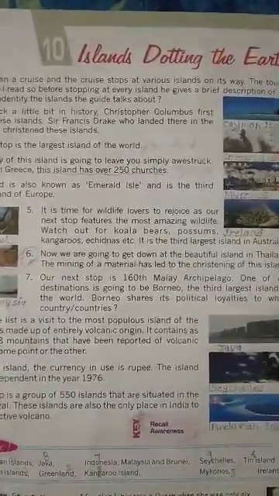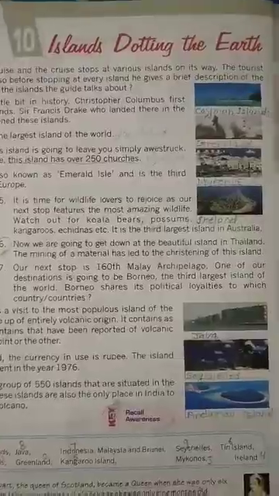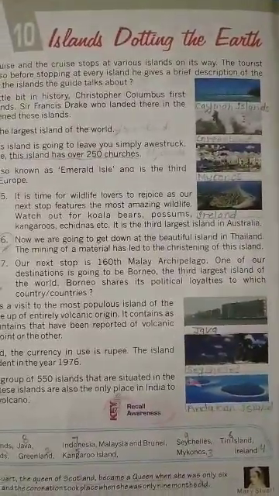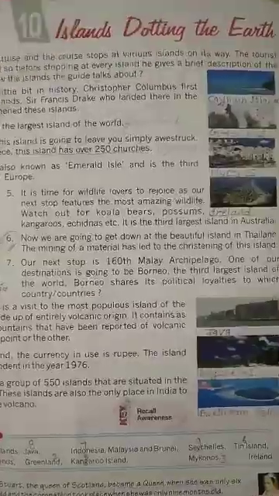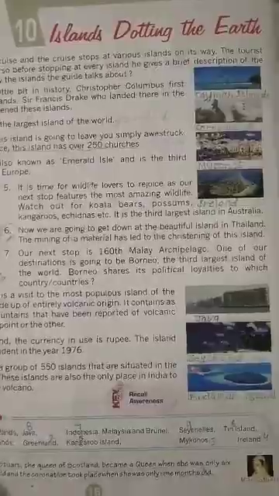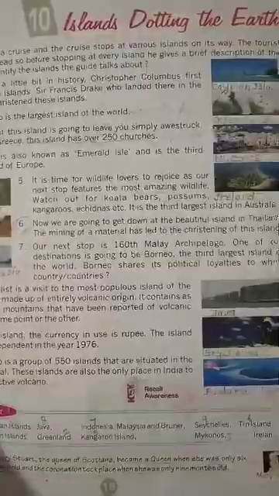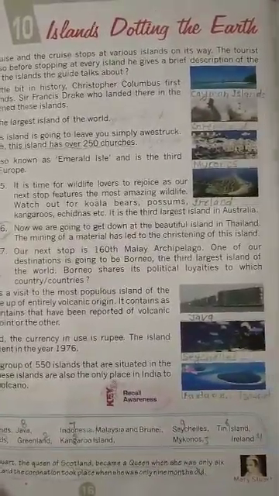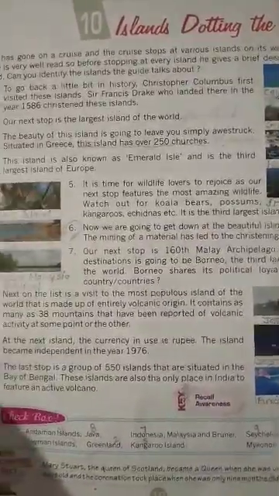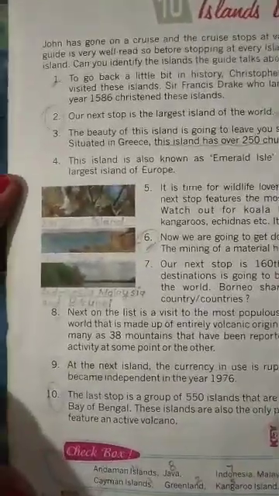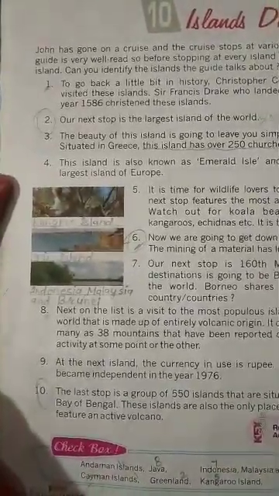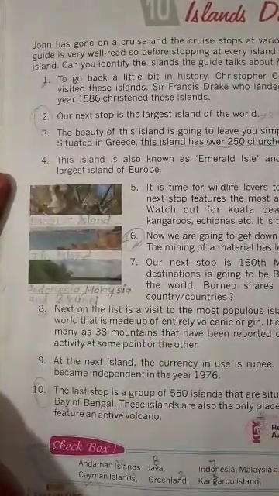Okay. Question 7 picture is here. Let's read the question. Our next stop is the Malay Archipelago. One of our destinations is going to be Borneo. So they will visit Borneo also, and it is the third largest island of the world. Borneo shares its political loyalties to which countries? Do you know, children? So you will find out this. What is the answer of question number 7? Indonesia, Malaysia and Brunei.